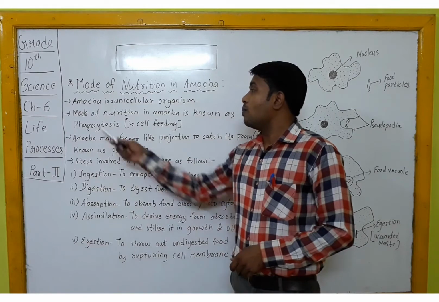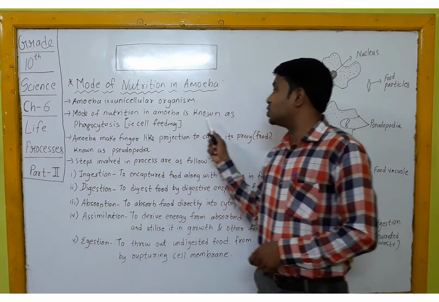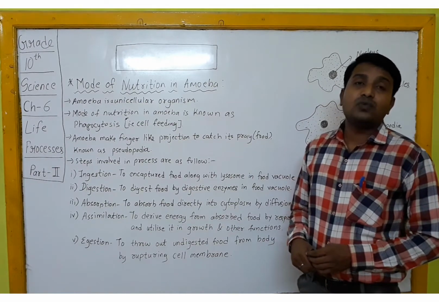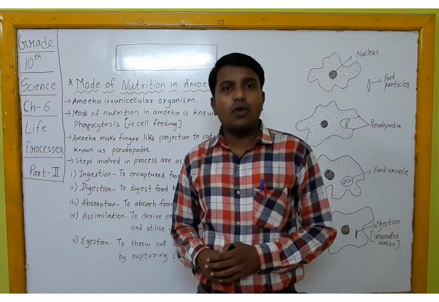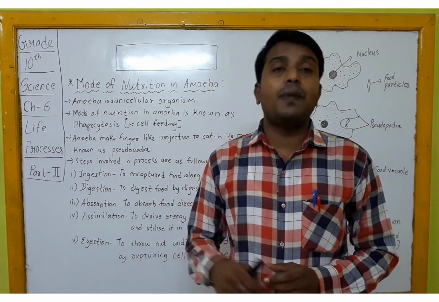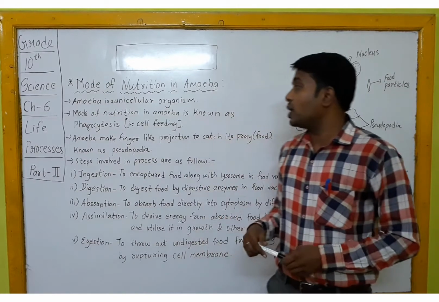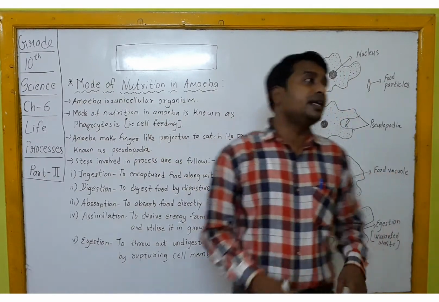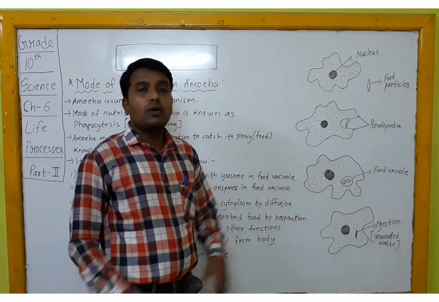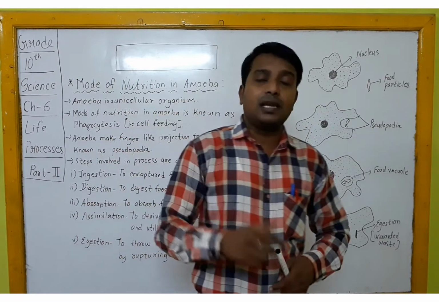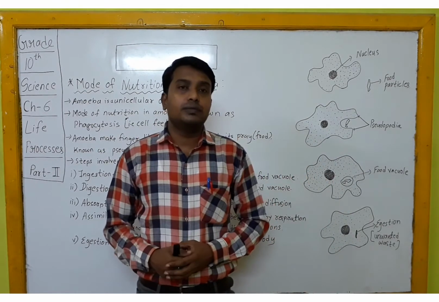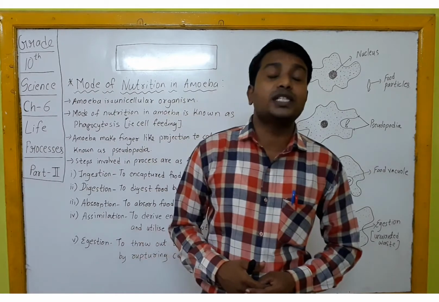Second point, the mode of nutrition in amoeba is known as phagocytosis, that is self-feeding. Whatever mode is followed by amoeba is known as phagocytosis, as you can see in this diagram. Whenever a cell does the process of digesting the food, such a process is known as phagocytosis.